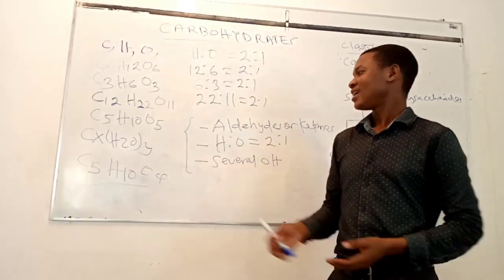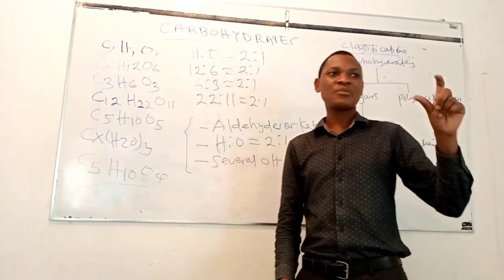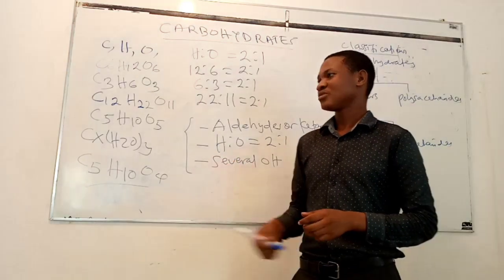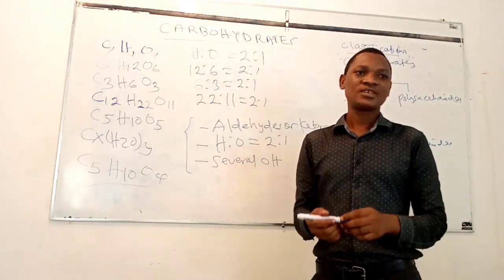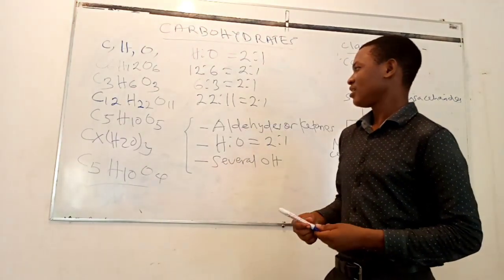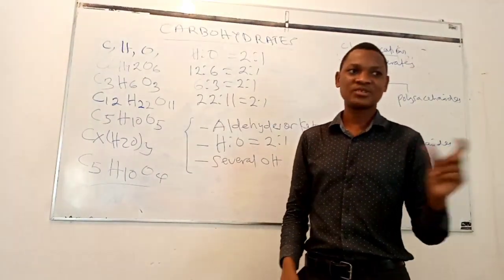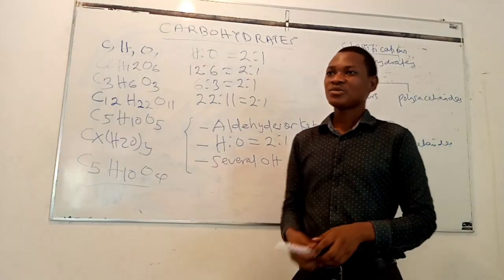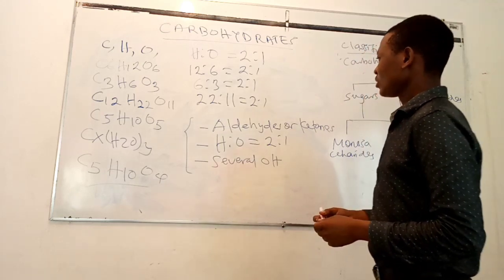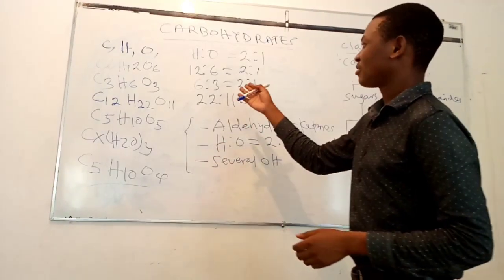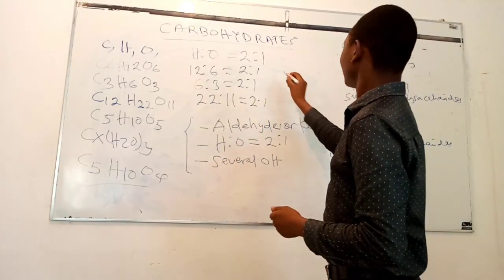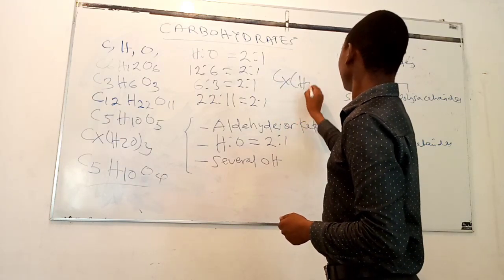For example, glucose has 6 carbon atoms. 5 carbon atoms contain one hydroxyl group per carbon, and the one which contains the functional group does not contain a hydroxyl group. In carbohydrates with 5 carbon atoms, 4 carbon atoms contain hydroxyl groups, except the one which is an aldehyde or ketone. Anyway, we have discussed a little bit about the definition of carbohydrates and the general formula of carbohydrates. The general formula of carbohydrates is Cx(H2O)y.